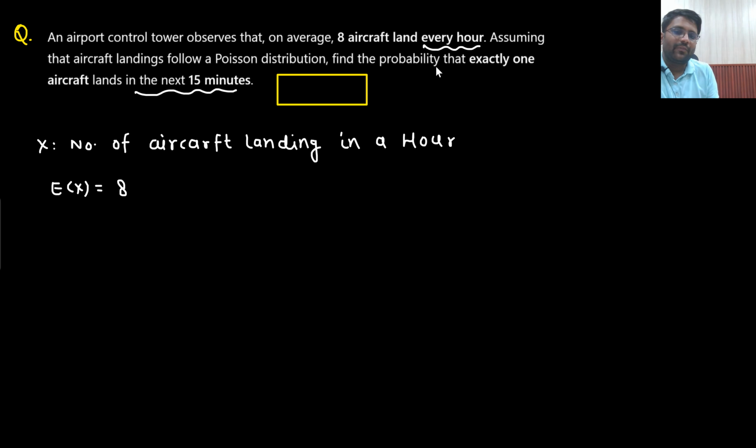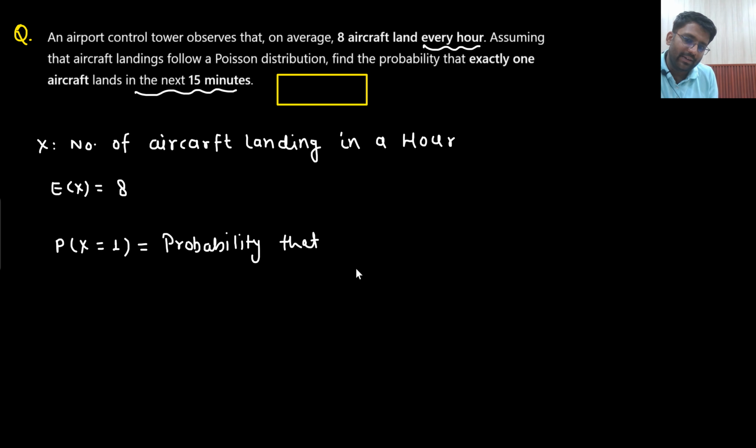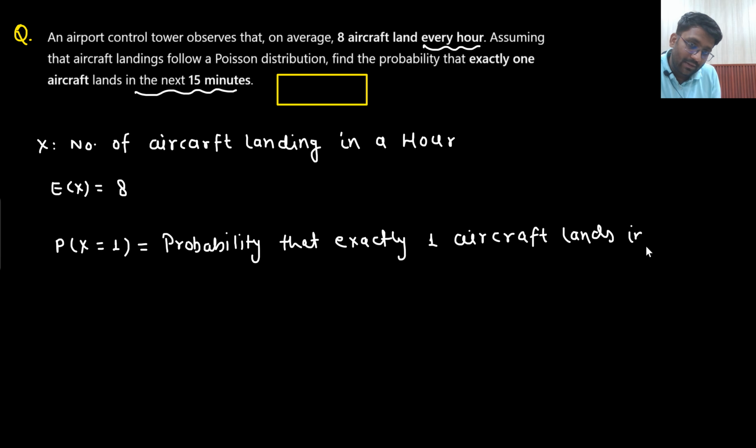But what they are asking is to find the probability that exactly 1 aircraft lands in the next 15 minutes. So if I say I am finding the probability of x equals 1, what would this represent? Probability such that random variable x is taking value 1. That means it would represent the probability that exactly one aircraft lands in an hour.